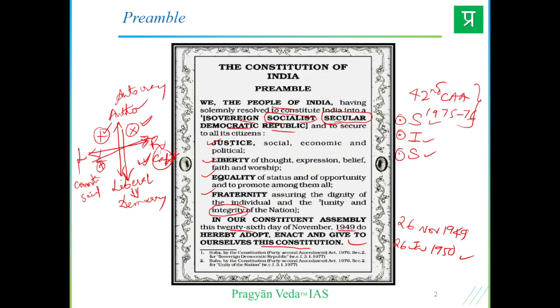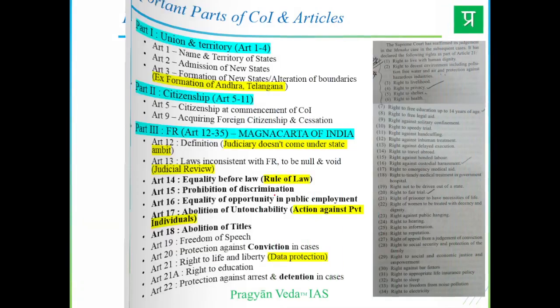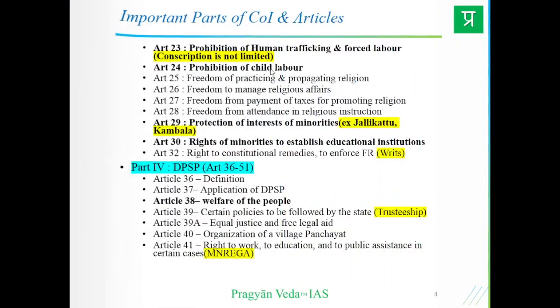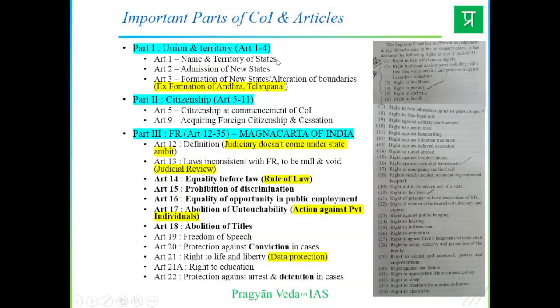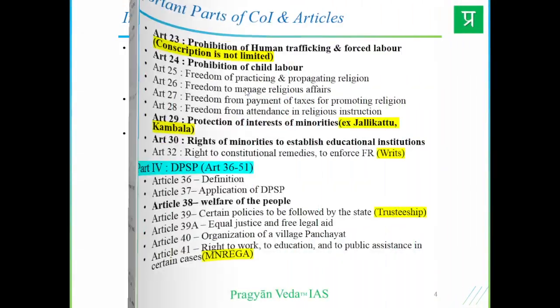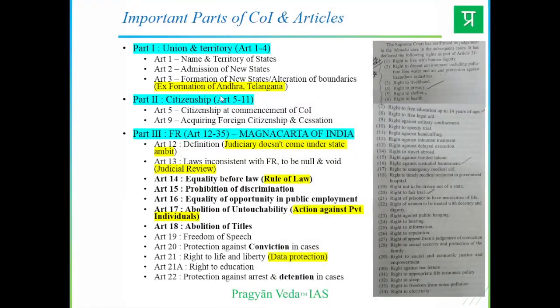Just side information on that. Now quickly getting into the polity, there are various parts in the Indian Constitution, right? Part 1 defines the Union and its territory, Articles 1 to 4. We have Article 1, the name and the territory of states within the Indian context. The land is called Bharat, and that is defined in Article 1.